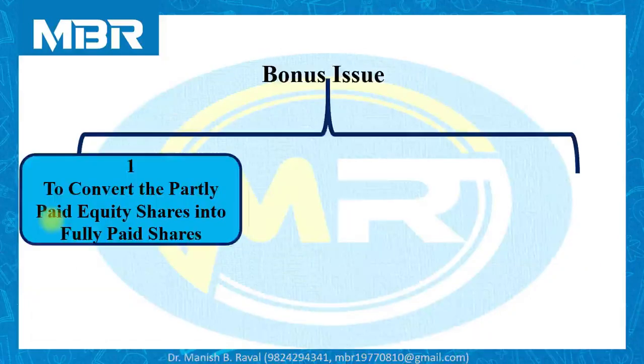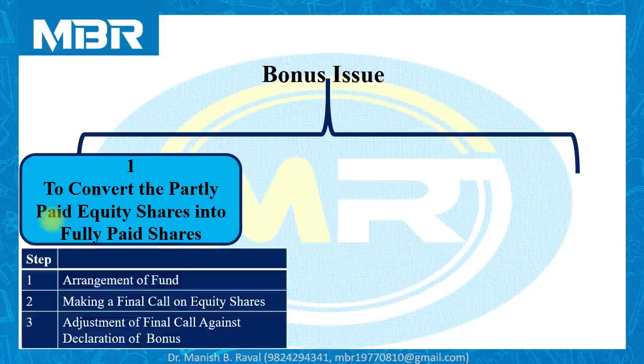The first part of bonus is to convert the partly paid equity shares into fully paid shares, and for this purpose we have to follow 3 steps: first, arrangement of the fund; second, making a final call on equity shares for the remaining amount; and third, adjustment of the final call against declaration of bonus.